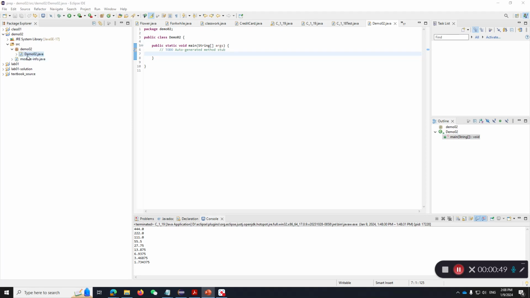So the goal of doing all these classes, the idea behind object-oriented programming, is that we want to perceive the world as if the world is composed of objects.